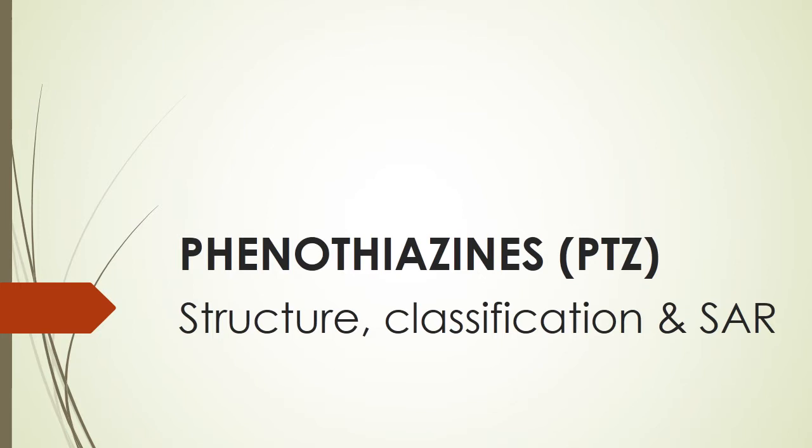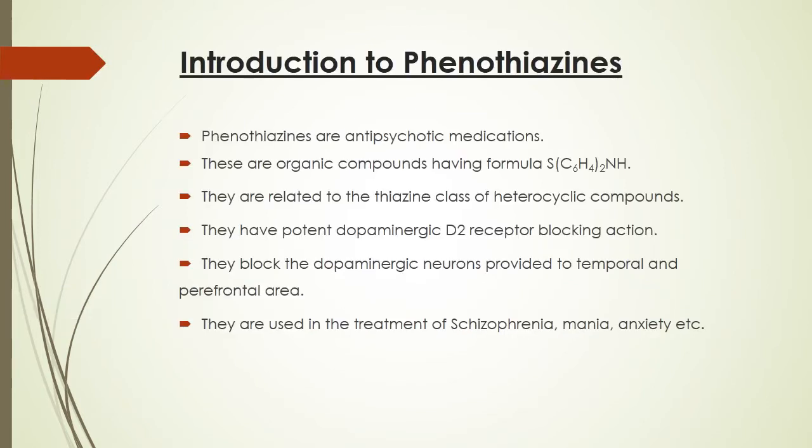Coming to the introduction. Phenothiazines are antipsychotic medications. These are organic compounds having the formula (C6H4)2NHS. They are related to the thiazine class of heterocyclic compounds. They have potent dopaminergic D2 receptor blocking action, and they block the dopaminergic neurons provided to the temporal and prefrontal area, and this is responsible for their antipsychotic action. They are used in the treatment of diseases like schizophrenia, mania, anxiety, etc.